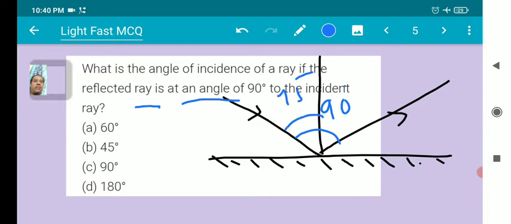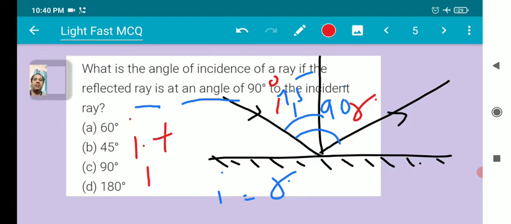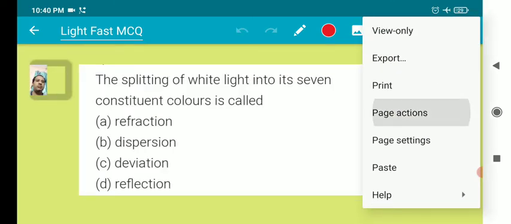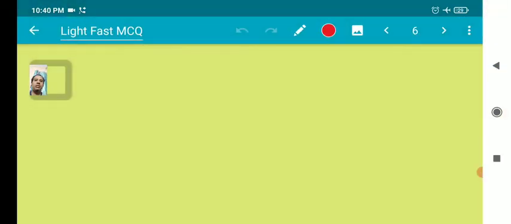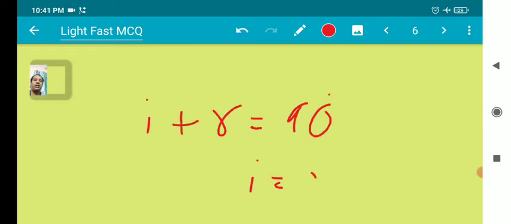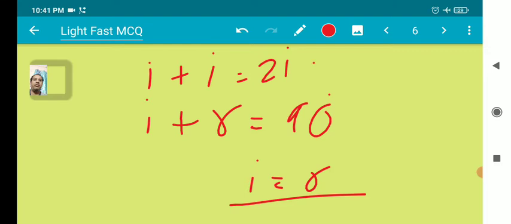This is 45 because I is equal to R. The total angle is 90 degrees. This is the angle I and this is the angle R. So I plus R is equal to 90 degrees. Since I is equal to R, we put I plus I, it becomes 2I, and 2I is equal to 90 degrees.